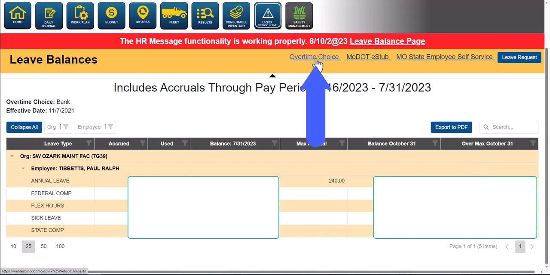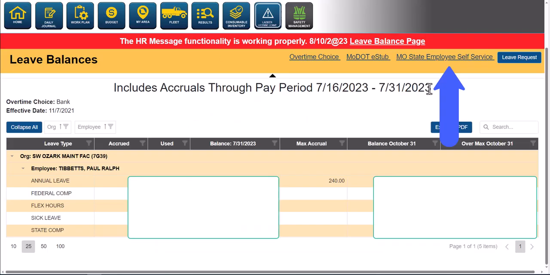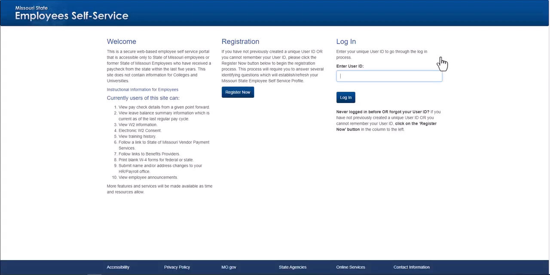You can go to your overtime choice. It'll directly take you out to TRS, and you can go in there as an employee and choose cash or bank, and the supervisor still has the approval process. You can go to your MoDOT eStub. You can click on that. It'll open up the MoDOT eStub page and your information on your pay. You can come into the Missouri State Employee Self-Service. Again, that's a link, a lot of great information in here.